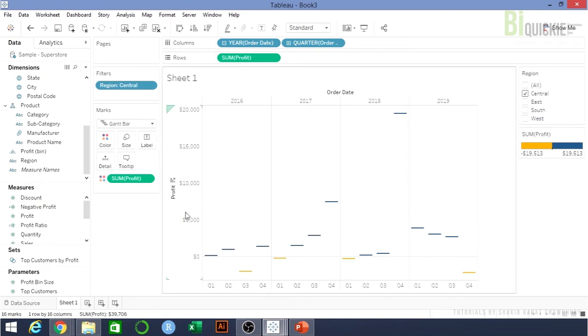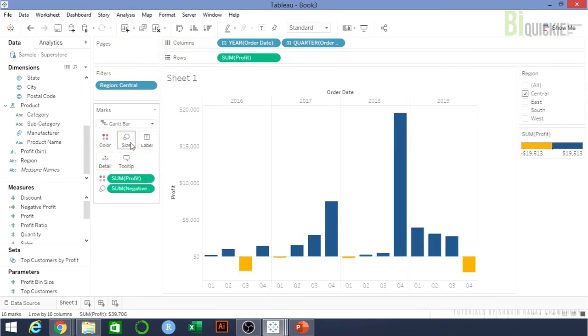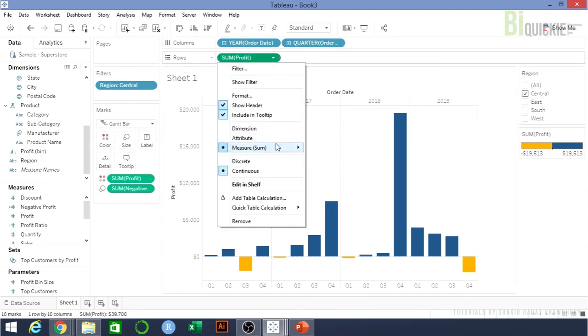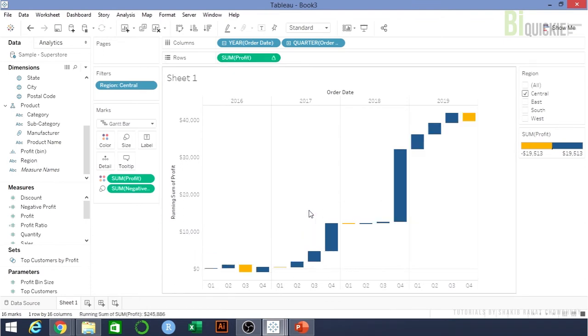Now for the size, for the shape of the waterfall chart, we'll be using the negative profit. That doesn't look quite good because we did not do one major thing, which was a quick calculation, and we want to make it a running total. That's as simple as that. We have created a waterfall chart.